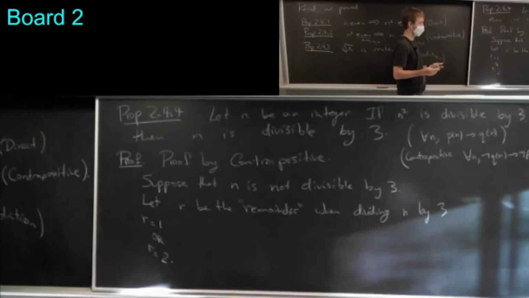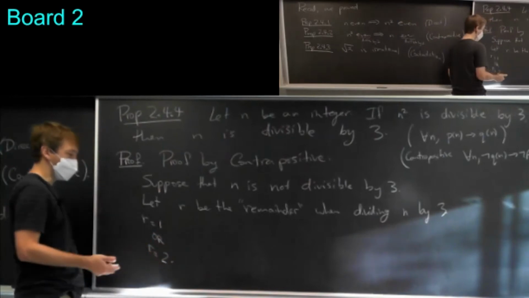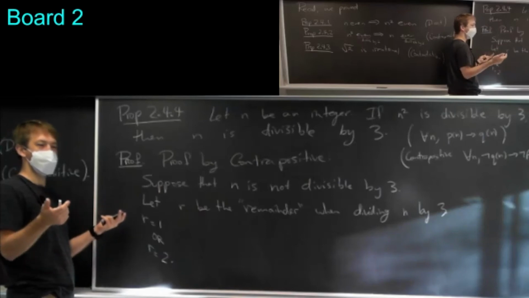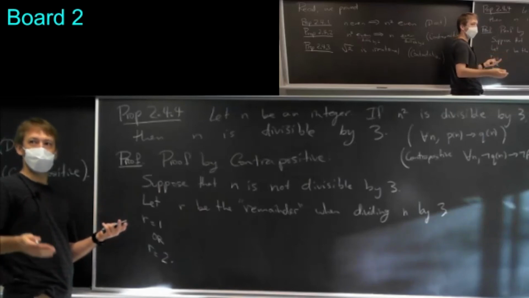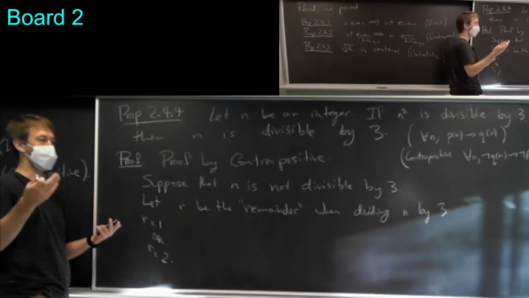Because if it was, for example, 0, then n would be divisible by 3, and that's what I'm assuming isn't the case. So R is 1 or R is 2. R can't be like 10, because then I'm not dividing by 3 in a maximum way, right?